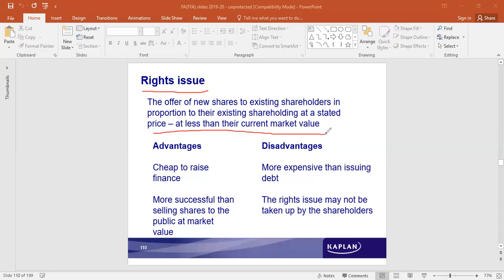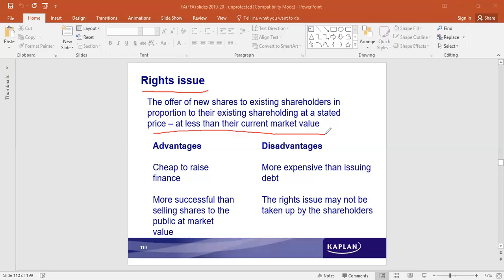When there is an issue, there is also a possibility that all the shares may not be subscribed, they may not be purchased by the investors. In that case, the underwriters' commission has to be increased so that they purchase all the shares. So that makes it expensive.